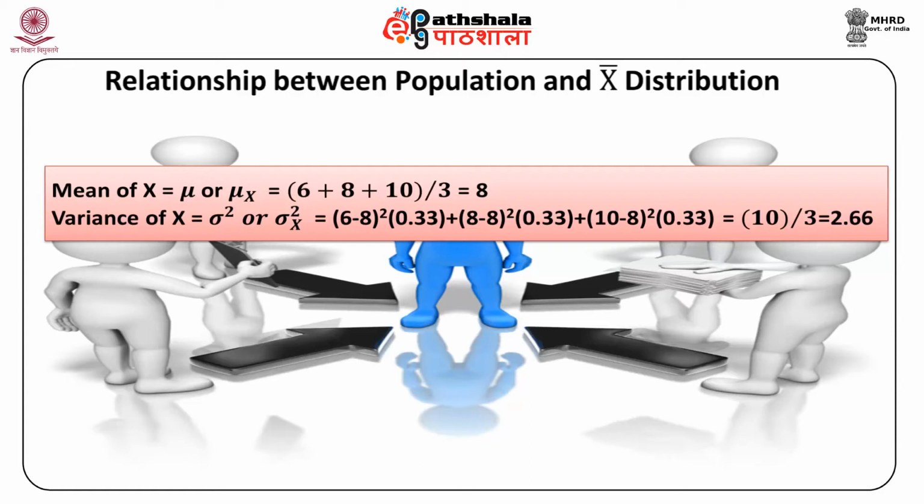What is the mean of x bar distribution, denoted as mu x bar?